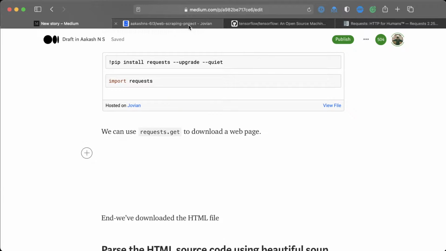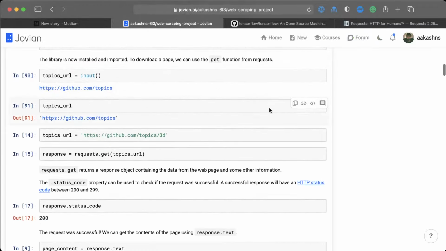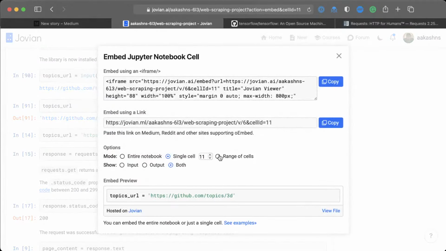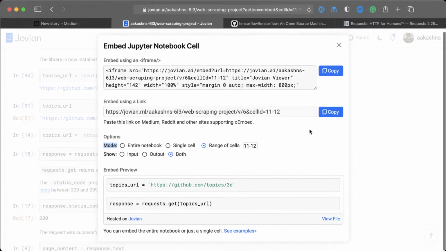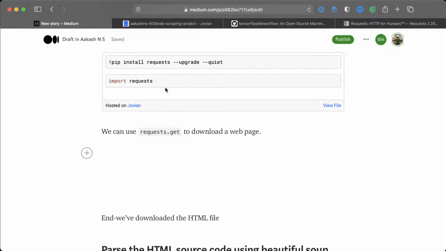So let's get an embed here as well. Let's get the topics URL and let's get this response. I'm just going to click embed cell, click a range of cells. I'm going to go 11 to 12 and I'm going to copy this and paste it in here.